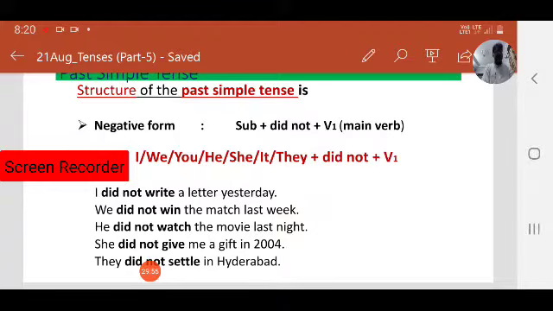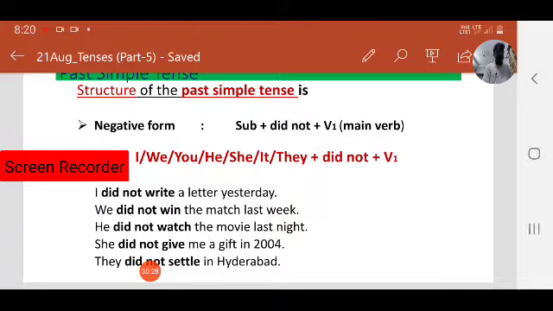Coming to the negative structure of past simple tense, we use did not plus V1, that is main verb or base form. I didn't write a letter yesterday. Didn't write, observe. And here also we have to mention time because we are talking about past tense.